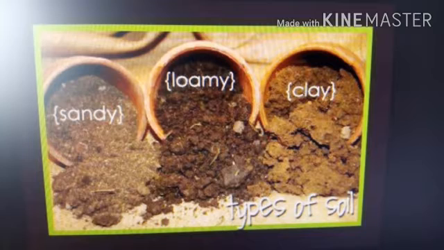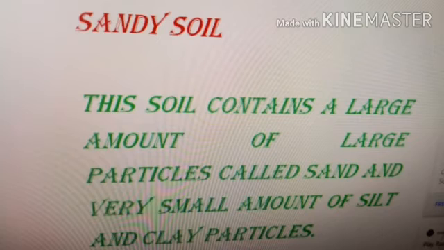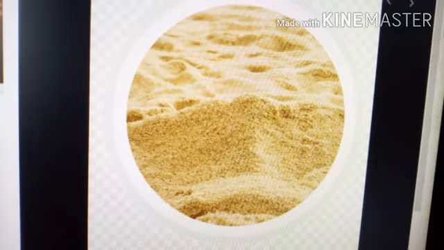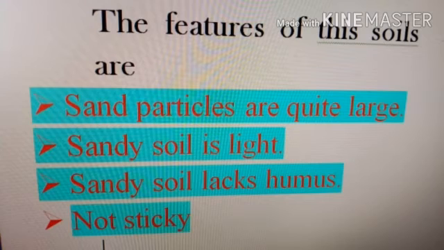This soil contains a large amount of large particles called sand and a very small amount of silt and clay particles. See this figure. The features of this soil are: the first one, sand particles are quite large. They cannot fit closely together, so there are large spaces between them. These spaces are filled with air, hence we can say that sandy soil is well aerated. Sandy soil is light. It has a tendency to be blown away by wind if left bare.